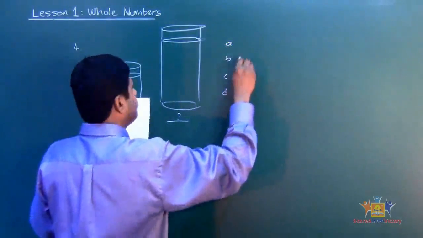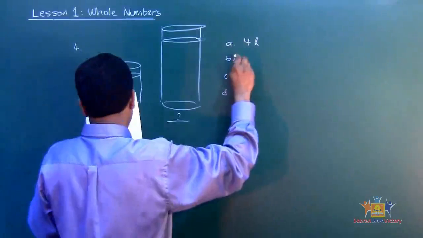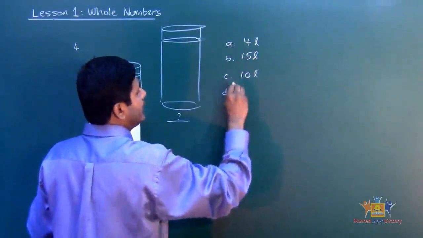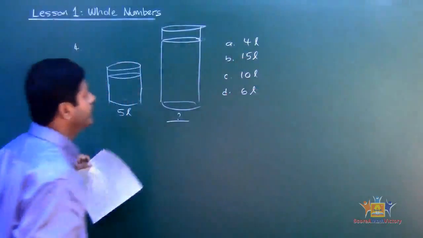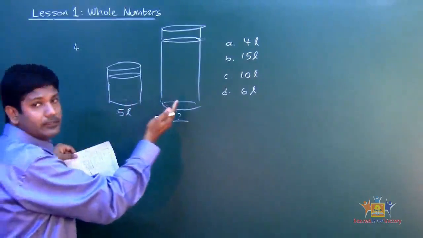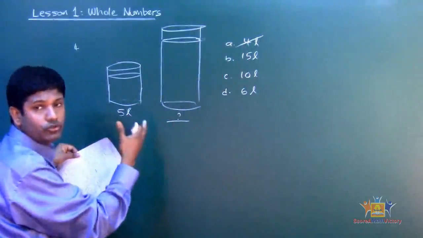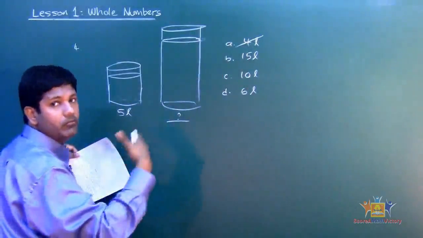We're given A as 4 liters, B as 15 liters, C as 10 liters, and then D as 6 liters, all right? So we know for sure this is not going to be less than 5 liters, am I right? That's going to be out. And it's not going to be too close to 5 either. It's going to be more, okay?